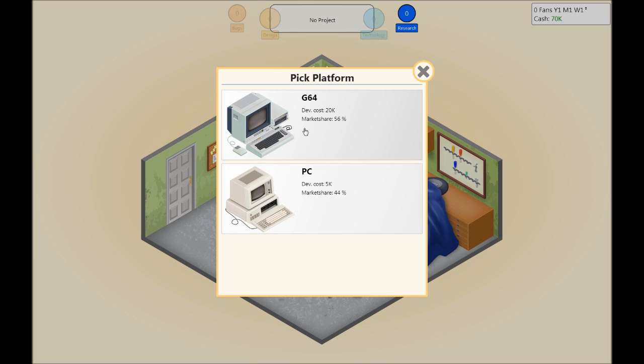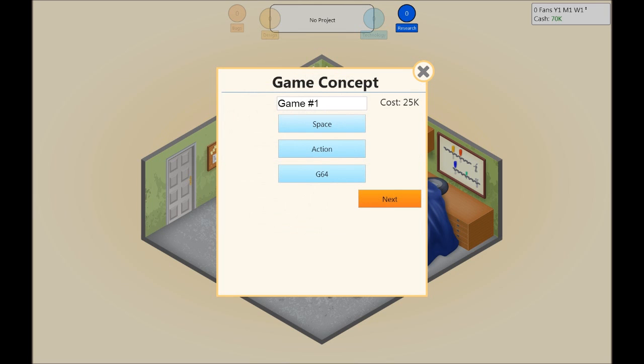So more platforms will be released throughout the years, and market share 56% is good. The expense here, 20,000 to develop a game for this console, is kind of high, but hopefully since there is 56% market share, the game will make more money.